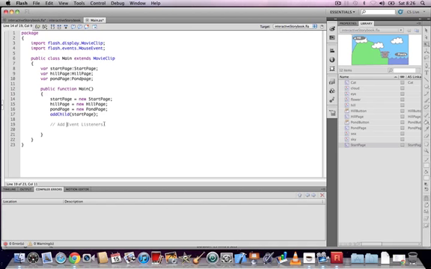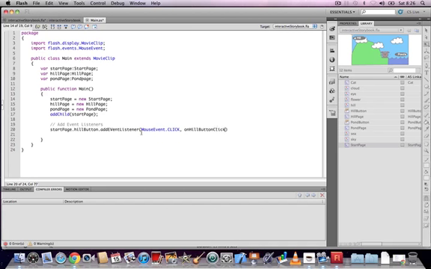Add the event listeners to the 2 buttons which we have already put on the stage and already given instance names. So we can type start page dot hill button dot add event listener, ordinary bracket, mouse event with capital M, capital E, dot click all capital letters, comma, on hill button click using camel case convention, semicolon.